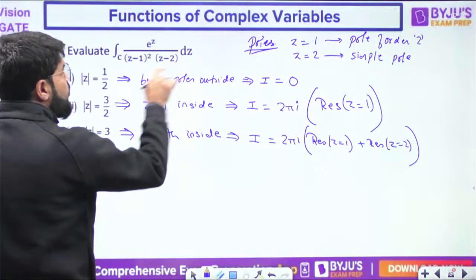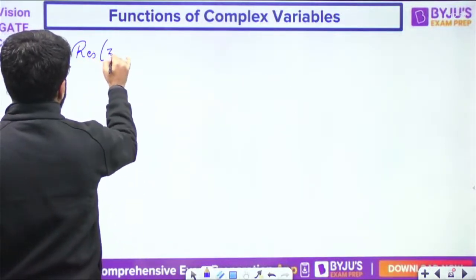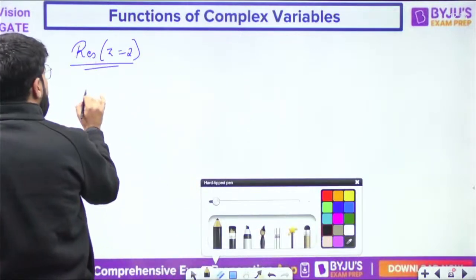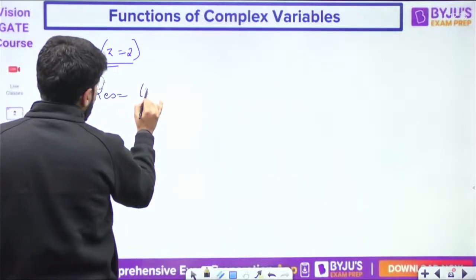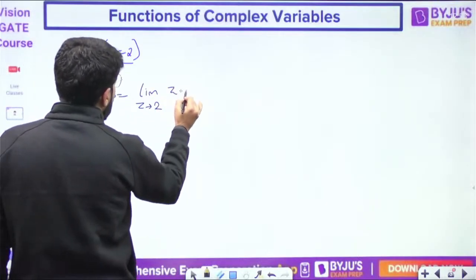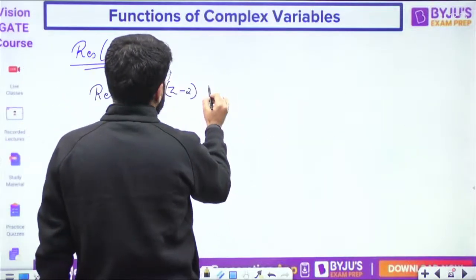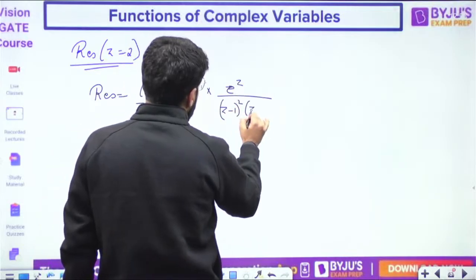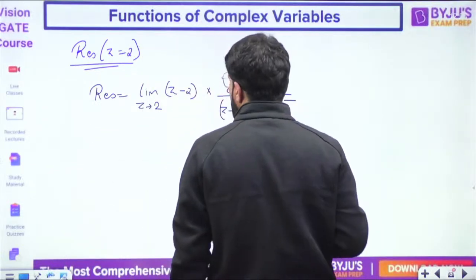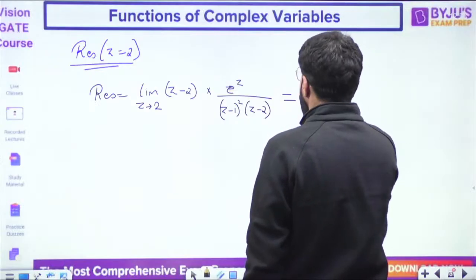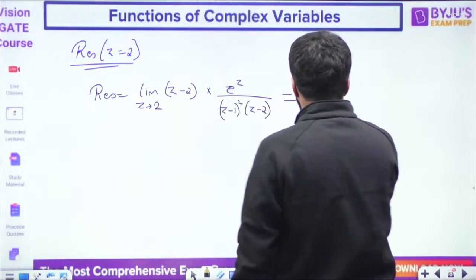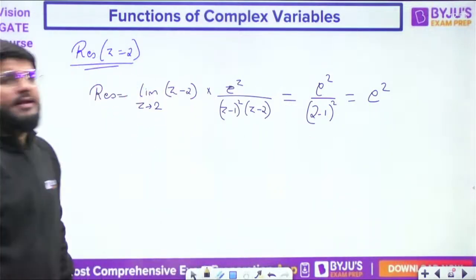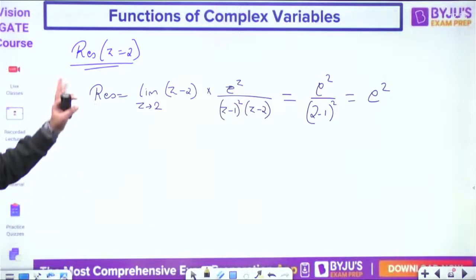Now let us start with Z equal to 2 and calculate the residue there. Because it's a simple pole, the residue will be given by the simple formula: limit Z tending to A of Z minus A times f(Z), that is e power Z upon Z minus 1 whole square into Z minus 2. So Z minus 2 got cancelled. With Z tending to 2, we get e power 2 upon 2 minus 1 whole square. 2 minus 1 is 1, so it's e square only. Residue at Z equal to 2 is e square.